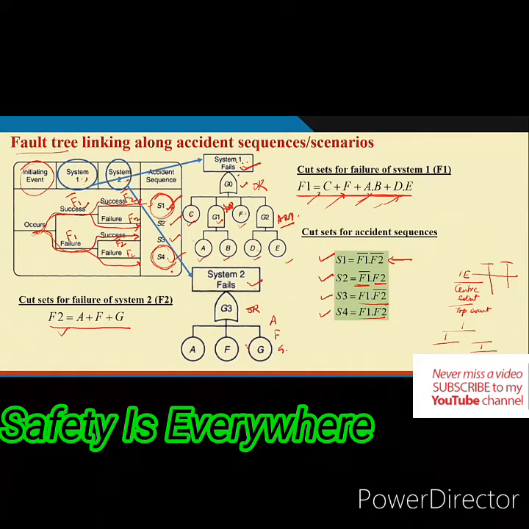So, if we want this event to occur, then what are the basic events in terms of system 1 and system 2 that should occur, which will ultimately again result in cut sets. So, we will find out the cut sets next. Let us understand S2.